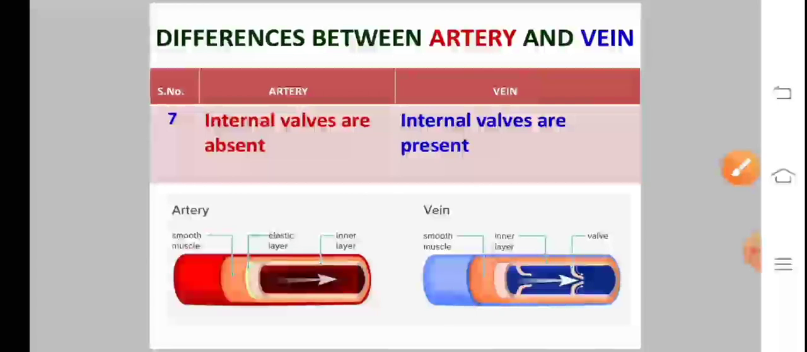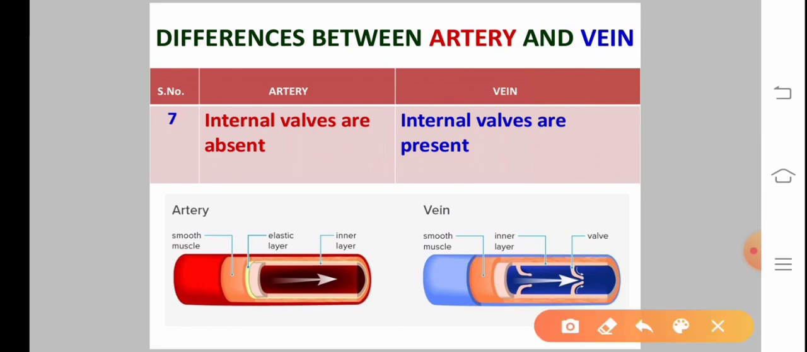And last point, internal valves are absent in artery, while in vein internal valves are present in order to prevent the backflow of blood. They have these valves. Valves prevent the backflow of blood.